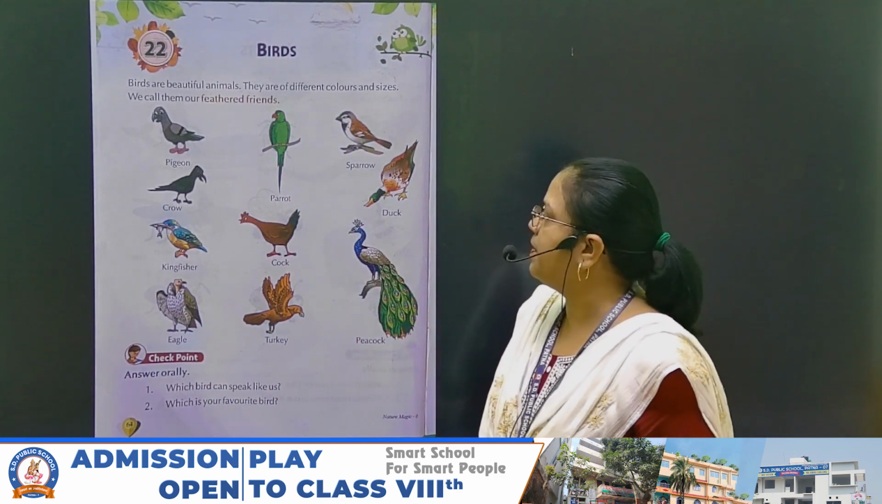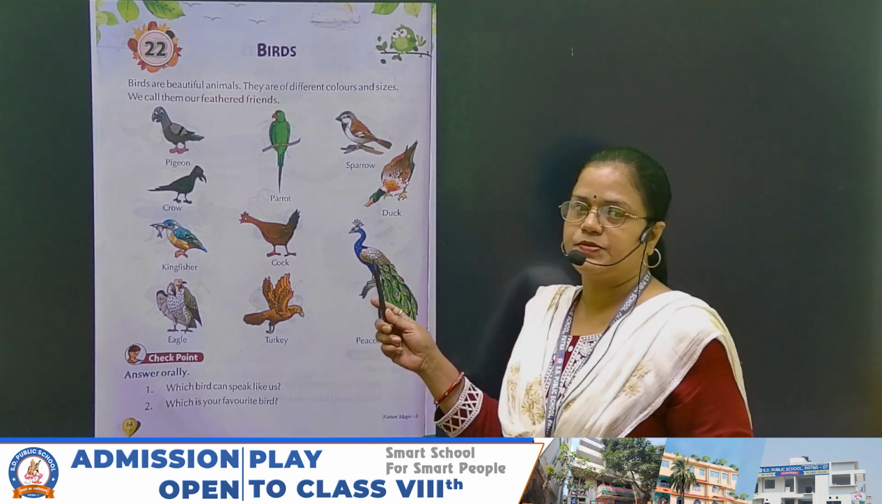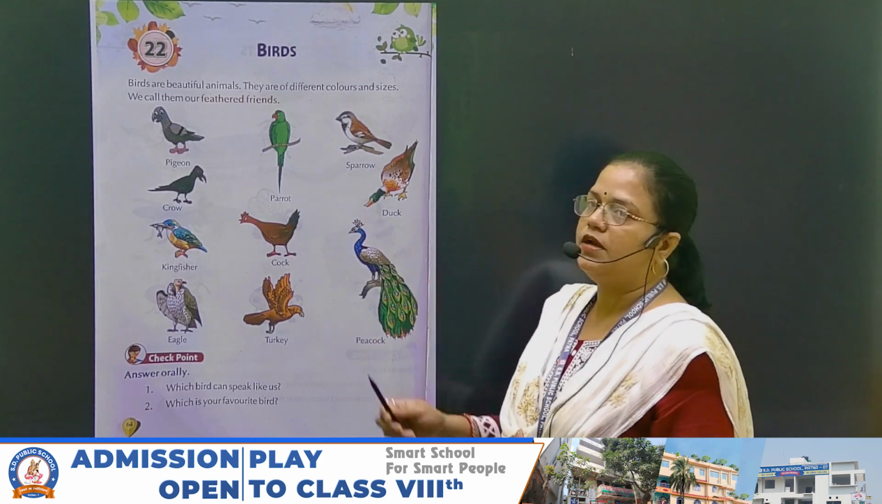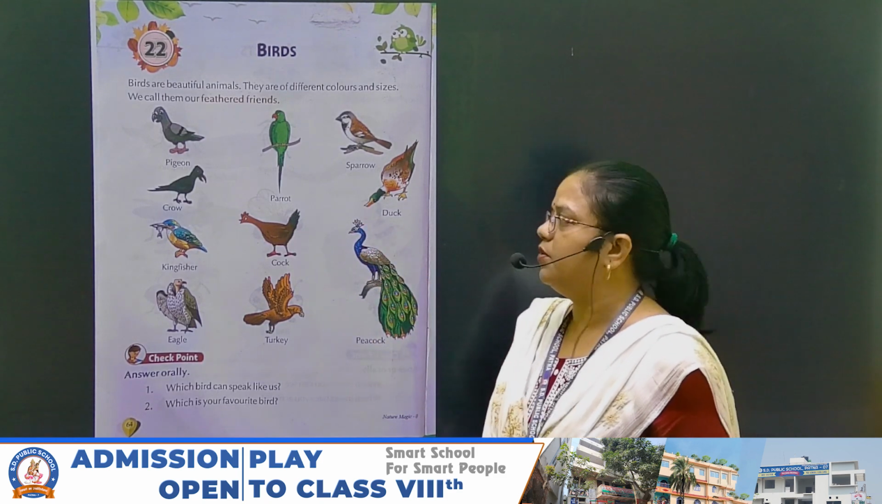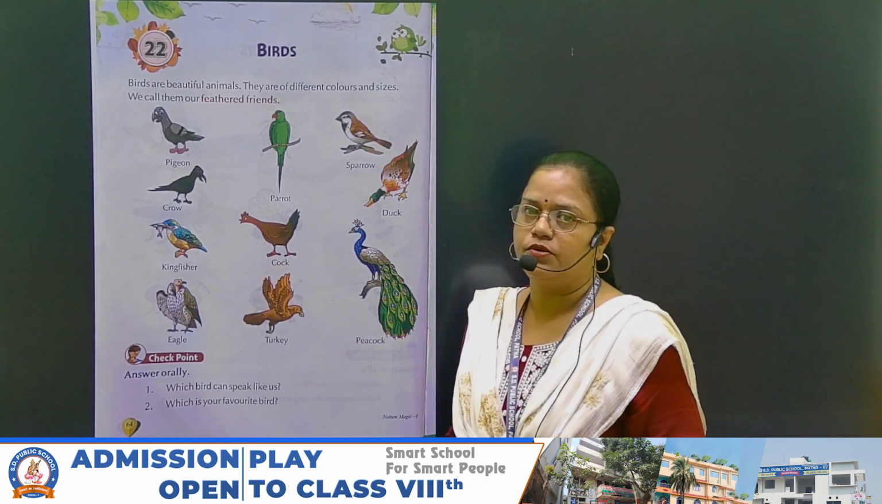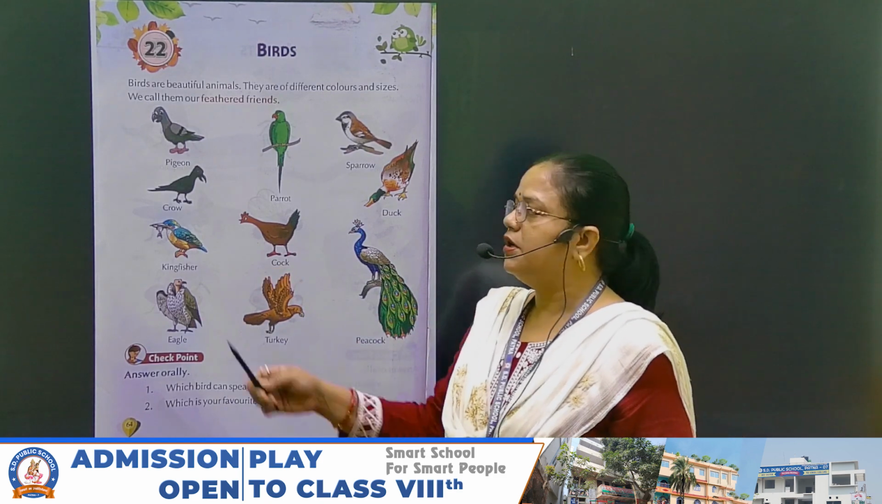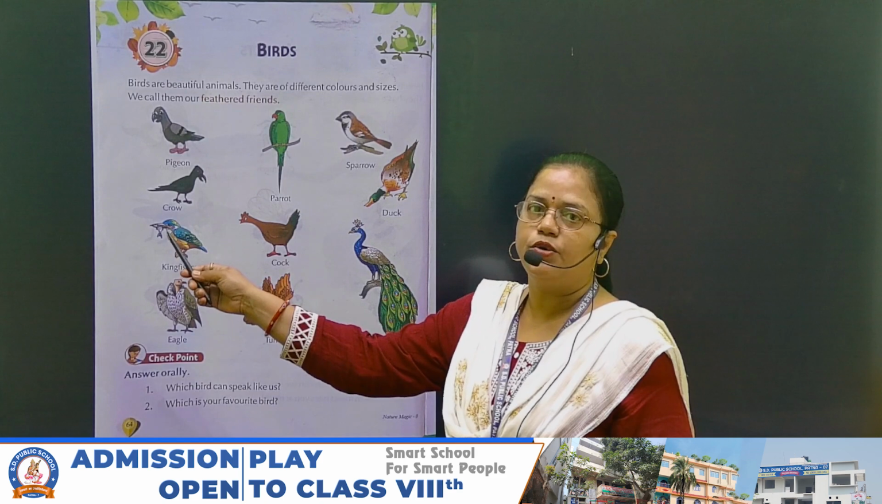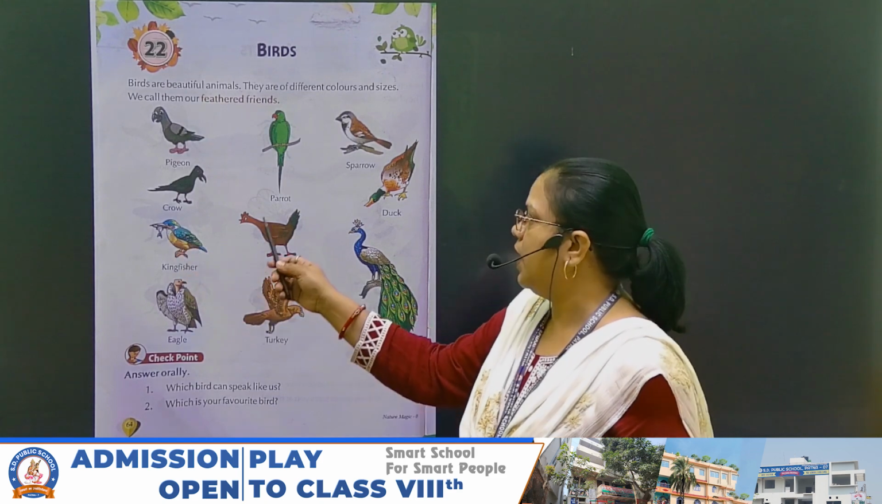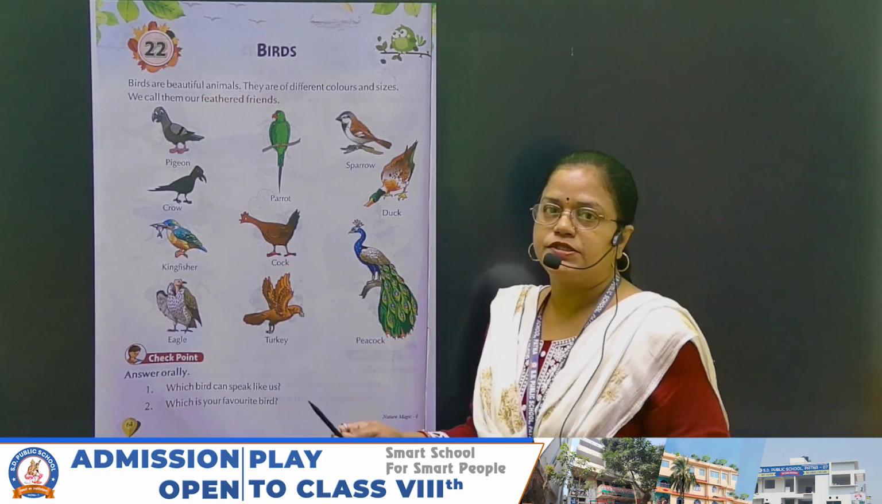Next word is sparrow. What is the spelling of sparrow? SPARROW. Sparrow. Next is crow. What is the spelling of crow? Spelling is CROW. Crow. And next word is cock.